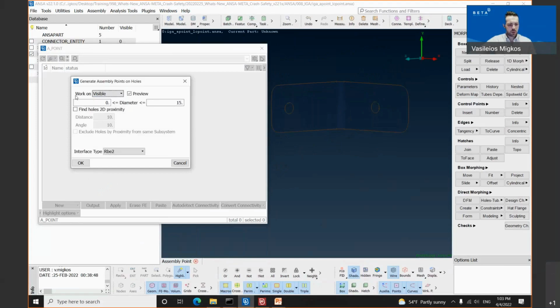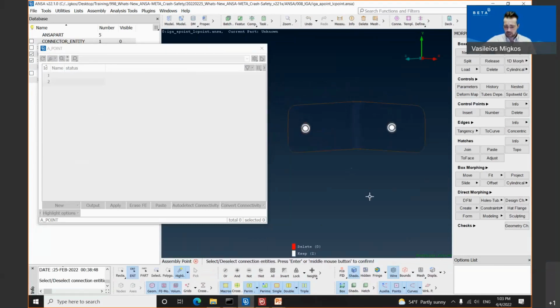We have selected the option work on visible, preview, and the diameter from 0 until 15, where the tool will search for holes, and we have the interface type RBE2. Keep in mind from this drop-down menu, we are now supporting the A point creation and the LC point creation for the load case only for RBE2 and RBE3, not for rigid patches. We will select the RBE2 and click OK. Once we click OK, the tool recognizes both holes.